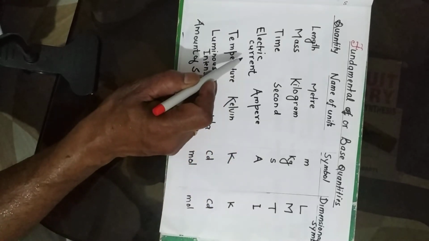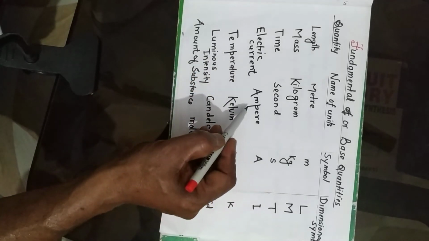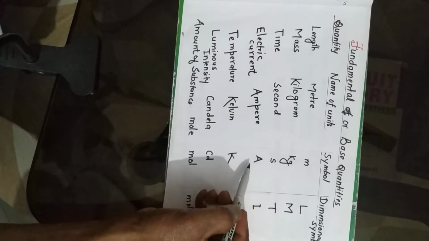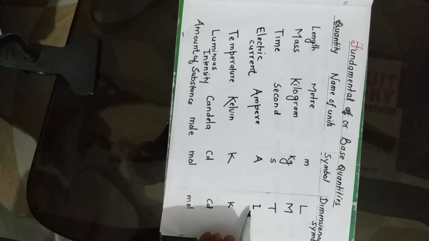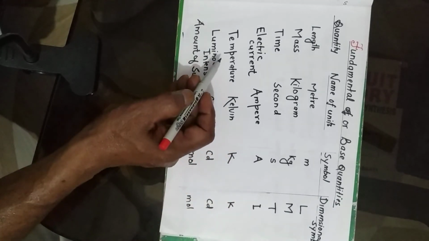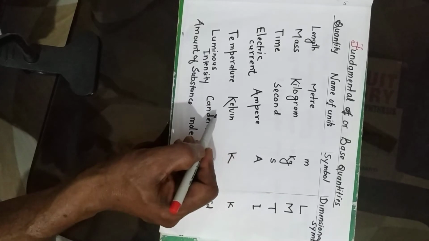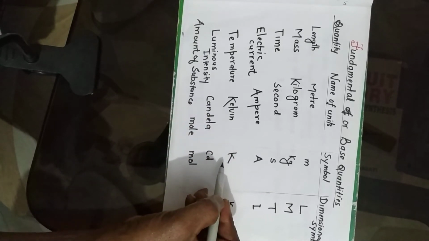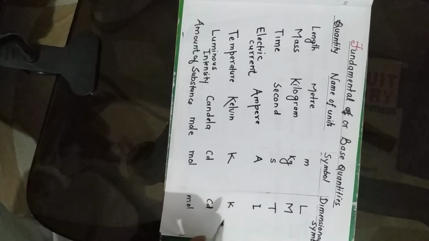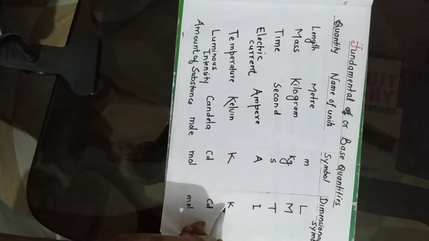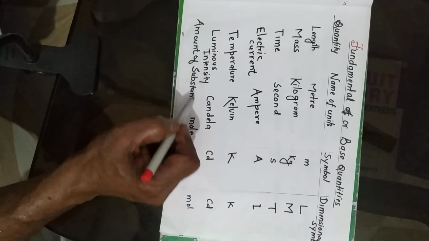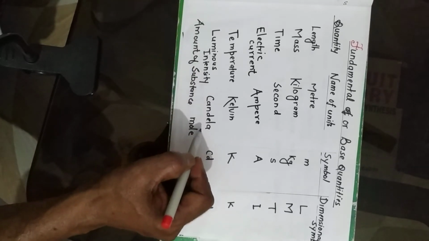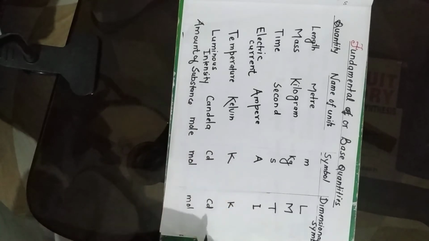Then electric current, measured in ampere, symbol capital A, and dimensional symbol I. Then temperature, measured in Kelvin, symbol capital K, and dimensional symbol is also K. Then luminous intensity, measured in candela, symbol cd, and dimensional symbol also cd.